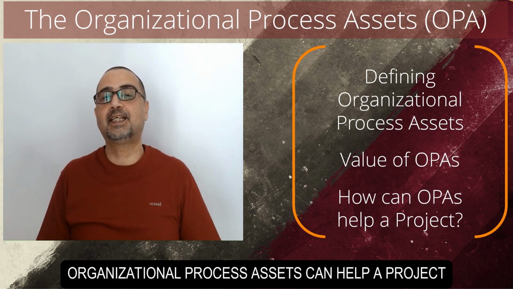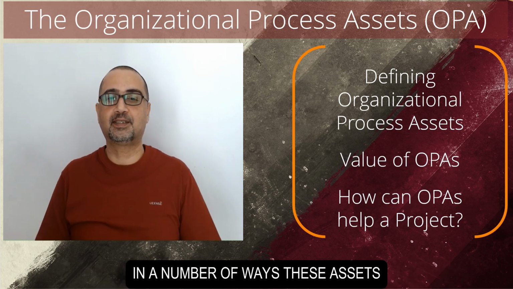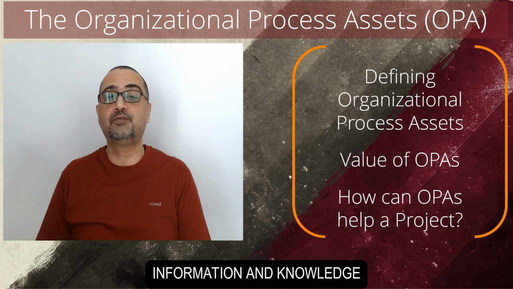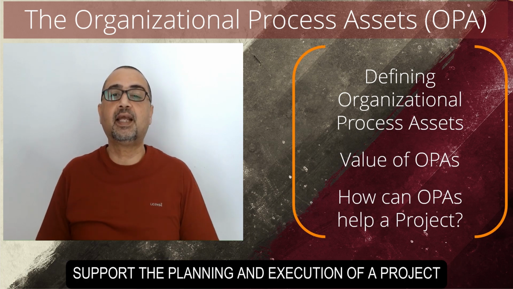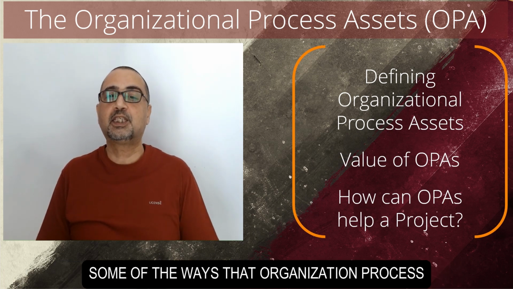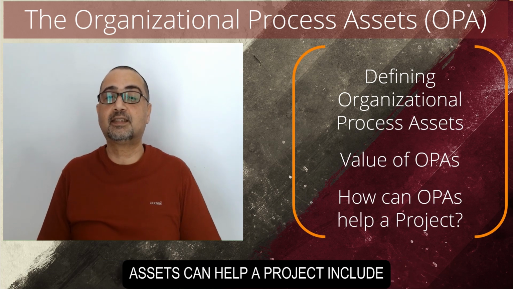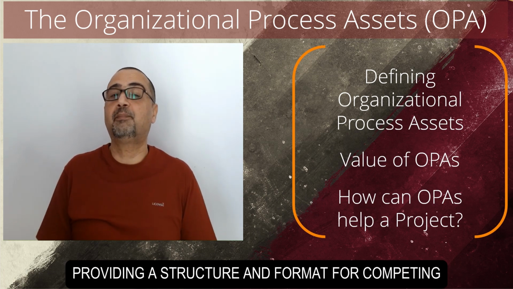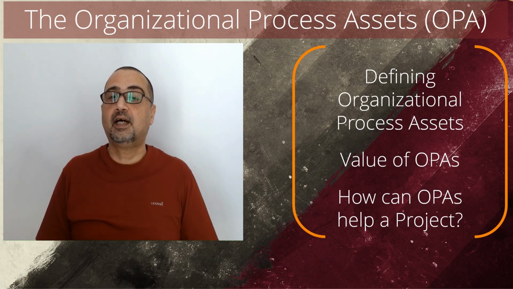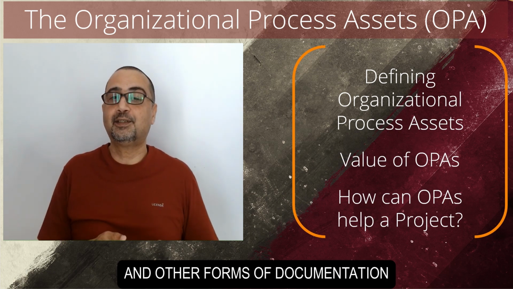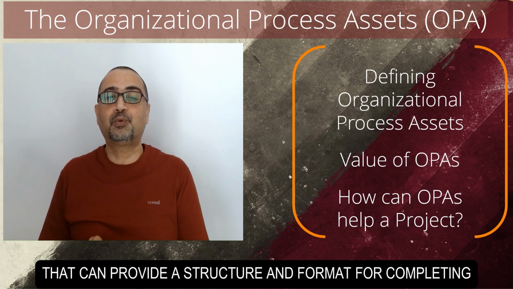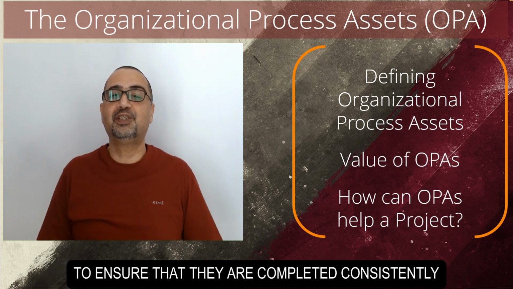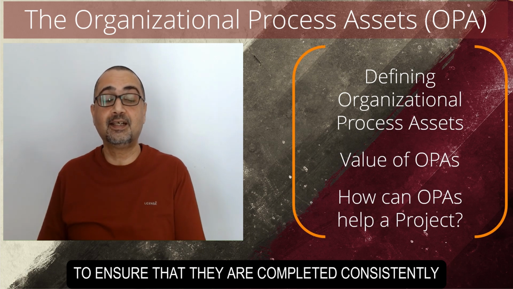Organizational process assets can help a project in a number of ways. These assets provide a range of internal and external resources, information, and knowledge that can support the planning and execution of a project. Some of the ways that organizational process assets can help a project include providing a structure and format for completing certain tasks or activities, which will give you templates and other forms of documentation that can provide a structure and format for completing tasks and activities, which can help to ensure that they are completed consistently and effectively.